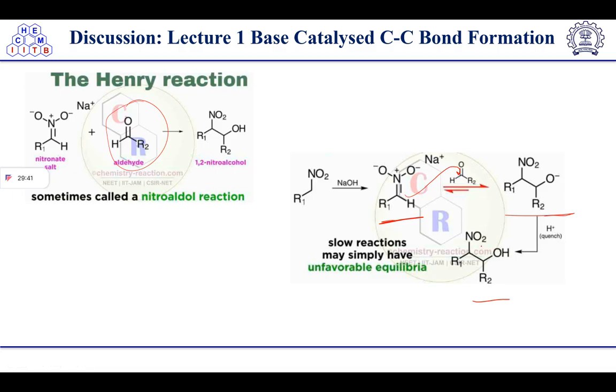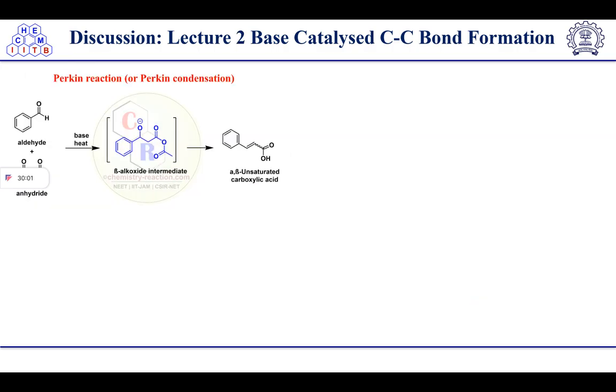Here condensation is not done in this case, and we are getting this product. If the condensation takes place, then the double bond will come. So this reaction is a slow reaction with unfavorable equilibria, and sometimes it is also called a nitro-aldol reaction. But the Henry reaction involves the nitro group. Okay, remember this one.